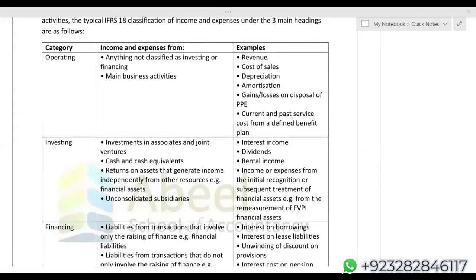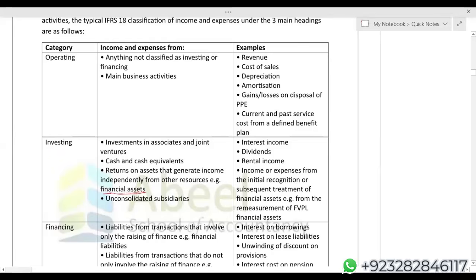Examples of what comes under the operating category: revenue, cost of sales, depreciation, amortization, gain or loss on disposal of property, plant and equipment, current and past service costs from a defined benefit plan. So you can see that under the operating category, under IAS 19, you have to show current and past service costs here. Look at this investing category: investment in associates and joint ventures, cash and cash equivalents, return on assets that generate income independently from other sources, for example financial assets, as I was mentioning.